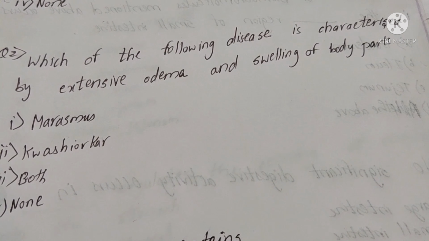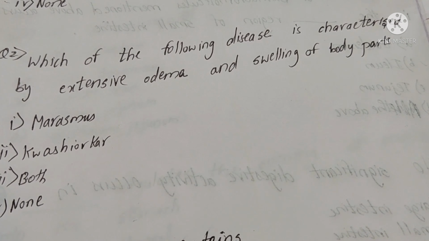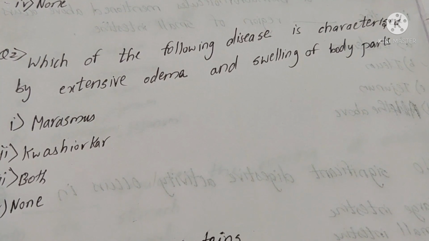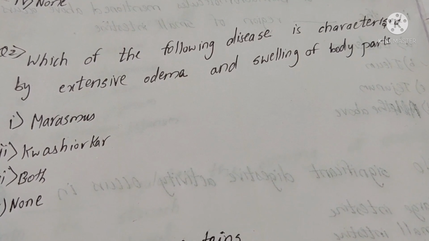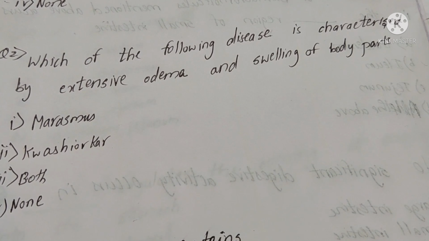Now moving to the next question. Which of the following diseases is characterized by extensive edema and swelling of body parts? Option A, marasmus. Option B, kwashiorkor. Option C, both. Option D, none. Pause the video and try the question. And the answer is kwashiorkor.